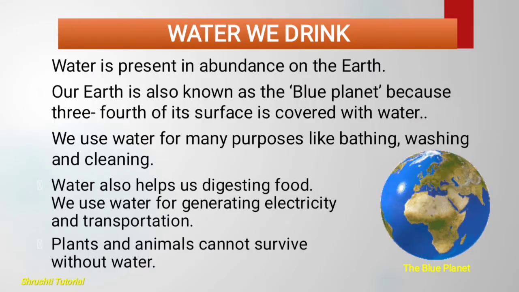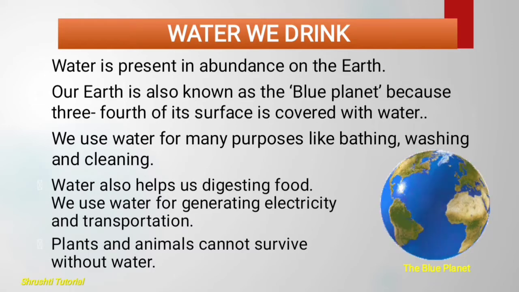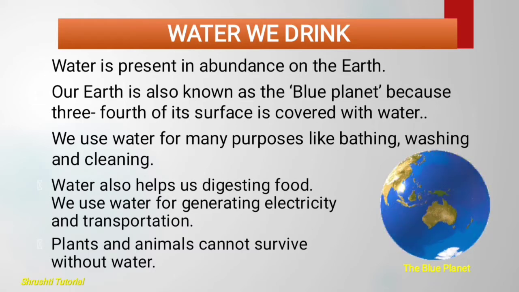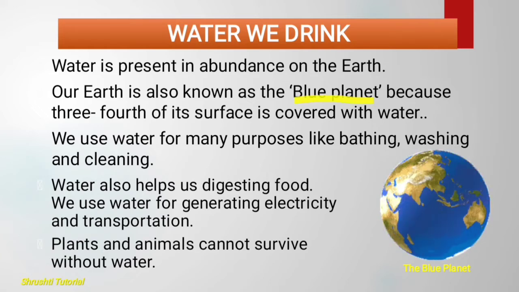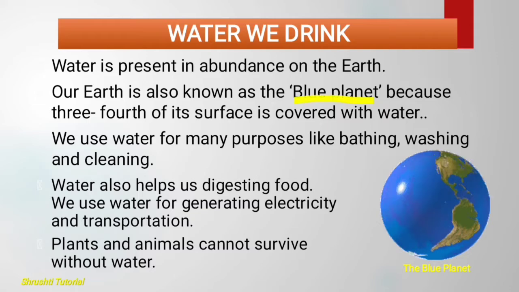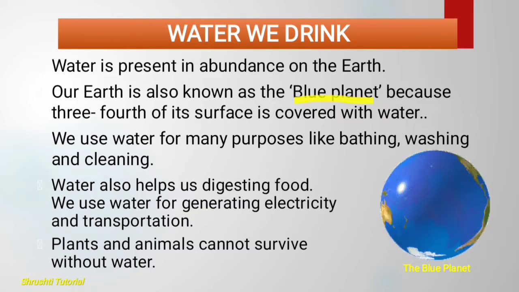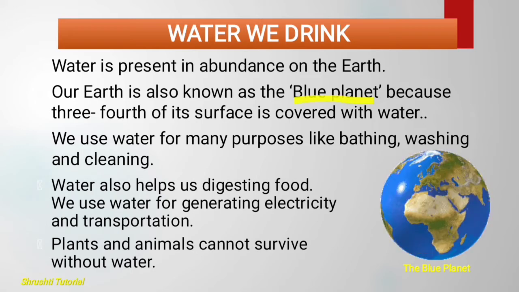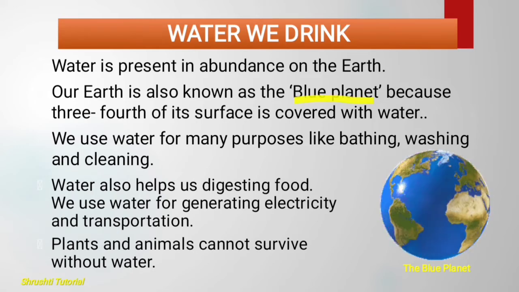Water is present in abundance on the earth. And you know, everyone, we are staying on earth and our earth is known as the blue planet. What is earth known as? Earth is known as the blue planet. Why is earth known as the blue planet? Earth is known as the blue planet because 3/4 of its surface is covered with water. So that's why earth is known as the blue planet.